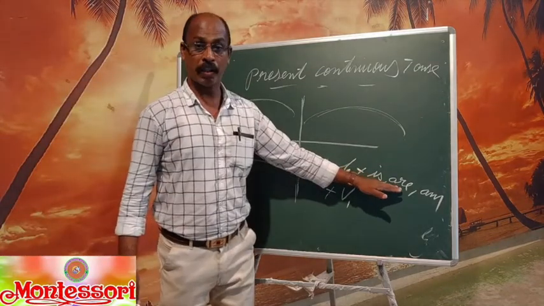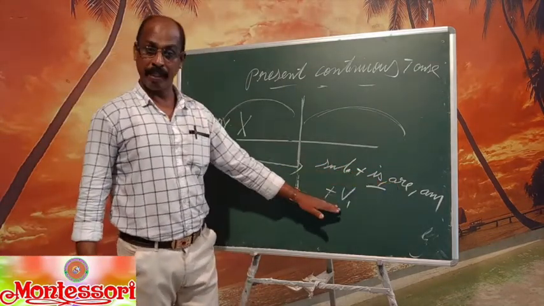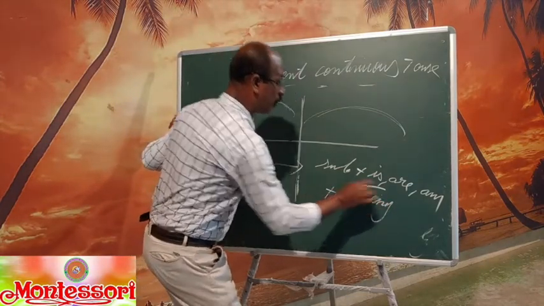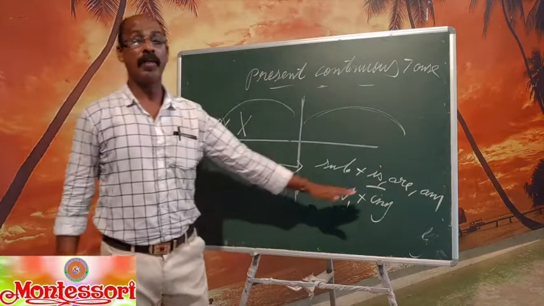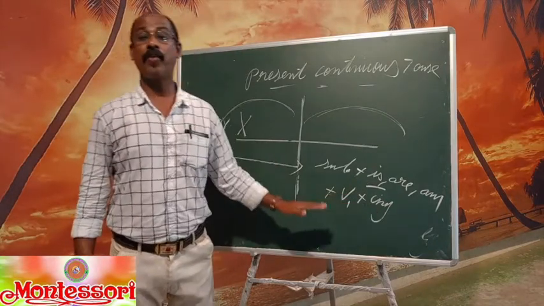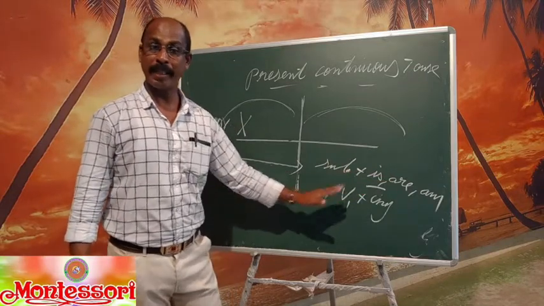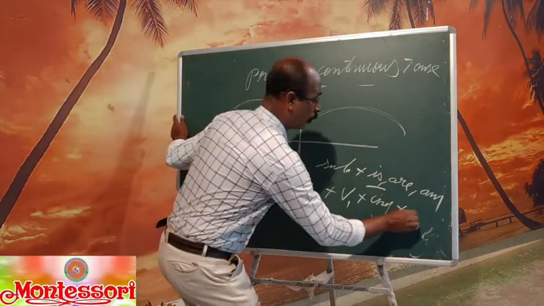First part is the auxiliary verb, second part is the main verb. Then we should use the ing form. Ing, that means verb 1 plus ing. Verb 1 plus ing is called the fourth form of the verb. Is, are plus the fourth form of the verb, otherwise verb 1 plus ing, plus object.